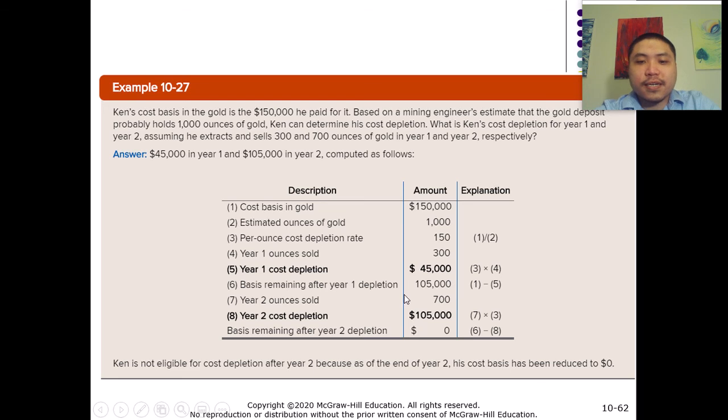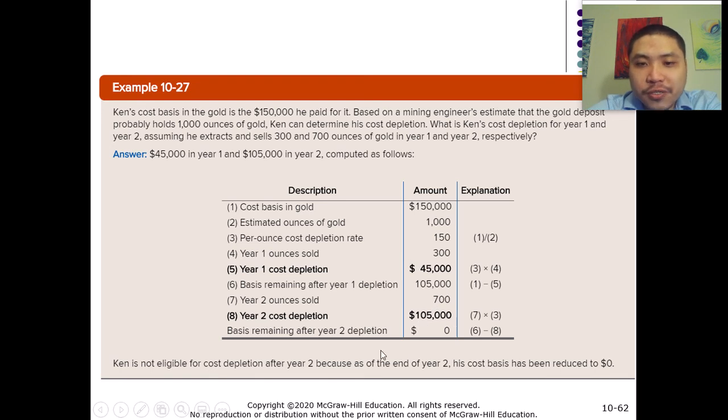Similarly, we can calculate the cost of depletion for the second year. In the second year, this guy sold 700 ounces of gold. So we just take the $150 tax basis per ounce times 700, and that gives us $105,000.